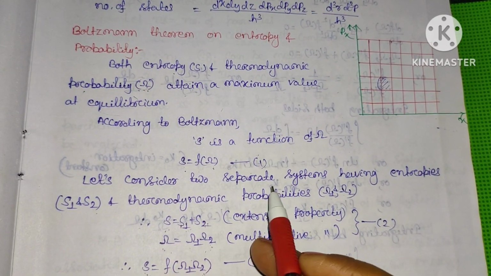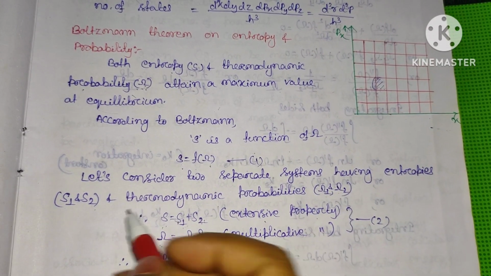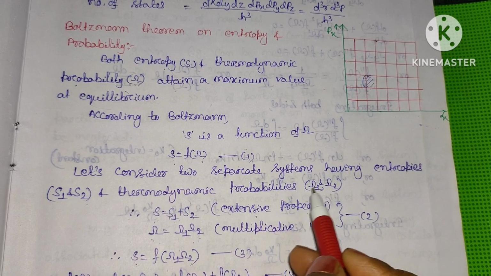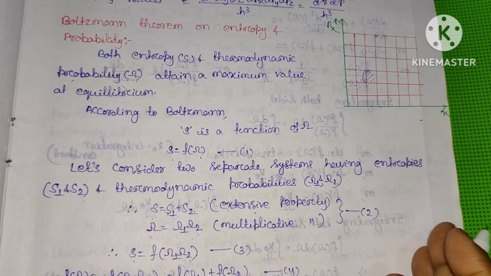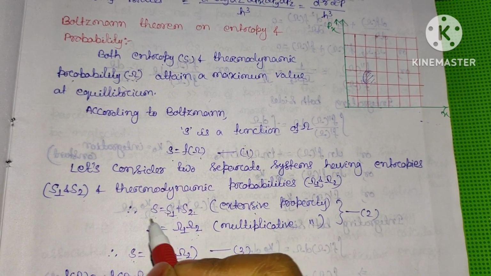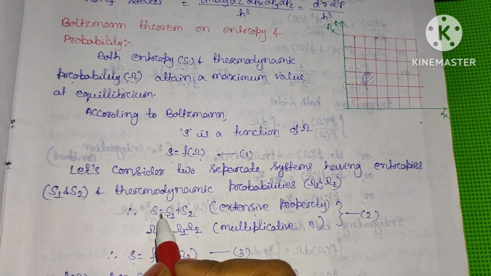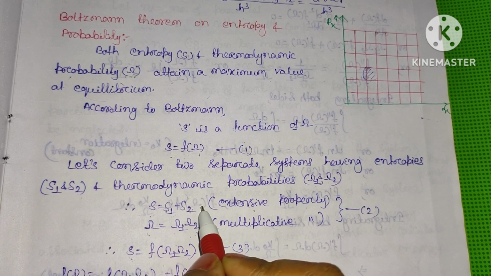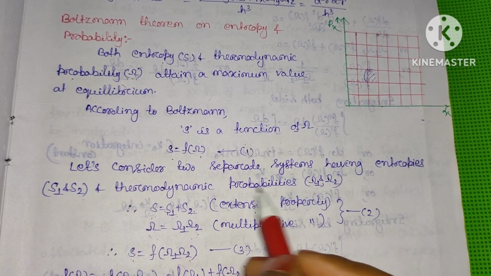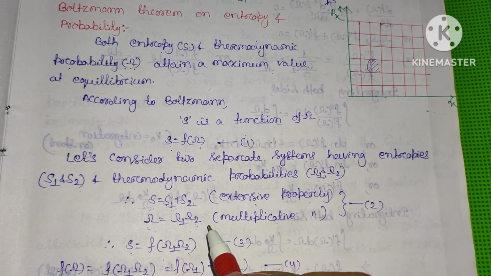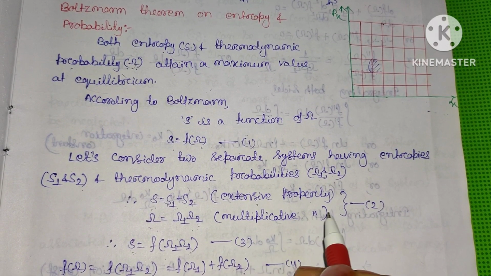Let us consider two separate systems having entropies S1 and S2, and thermodynamical probabilities omega 1 and omega 2 respectively. Since entropy is an extensive parameter, for the individual systems the total entropy will be equal to S1 plus S2, and the thermodynamical probabilities can be written as omega equal to omega 1 into omega 2, that is, it has the multiplicative property.